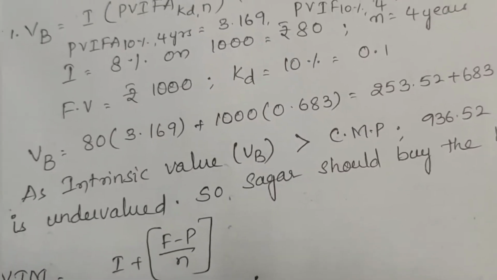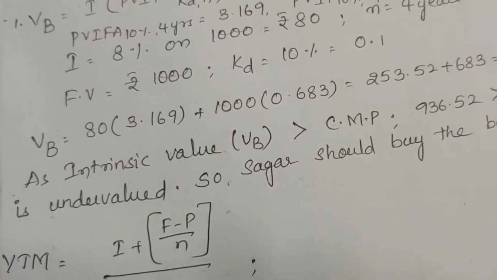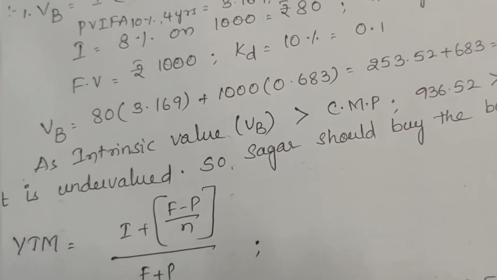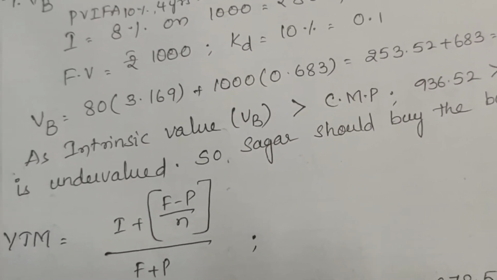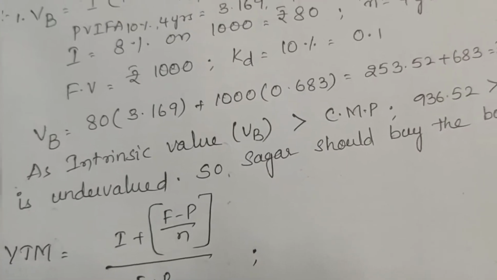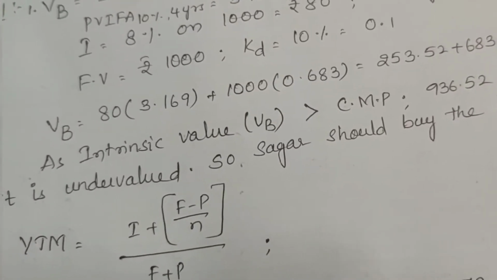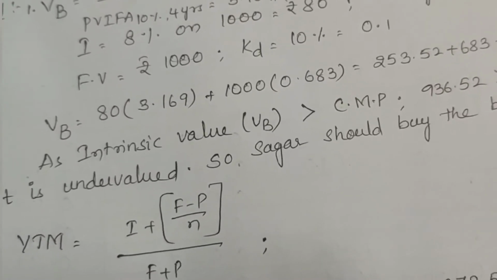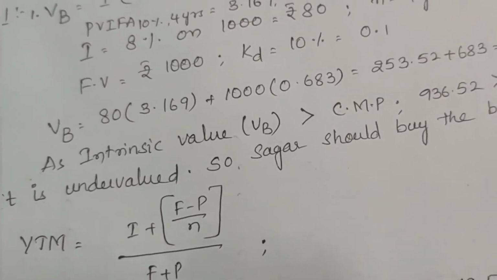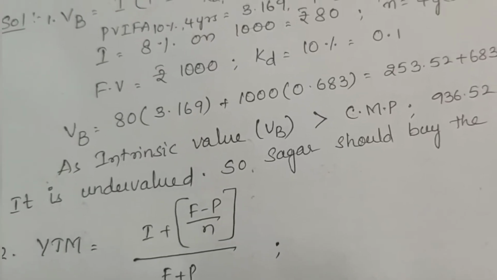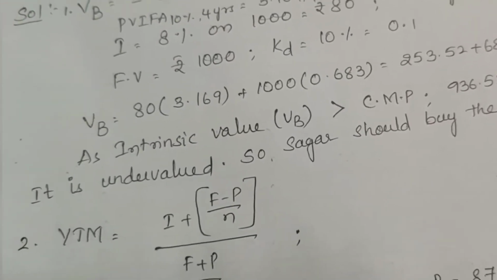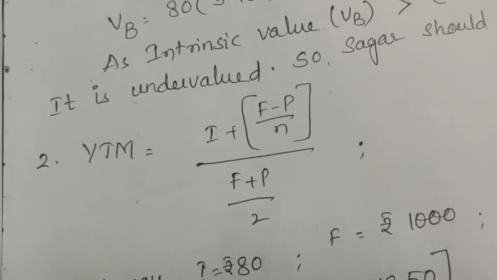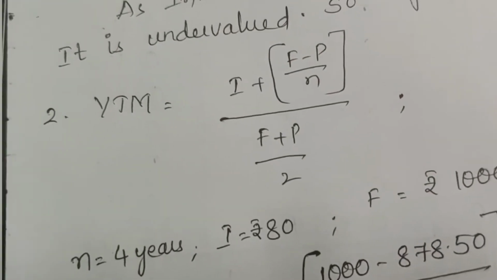Currently it is selling at 878.52. So our true value, or intrinsic value, is saying that the current market price is undervalued. Why? Because according to our valuation, the intrinsic or the true value should be 936 rupees 52 paise. But it is trading at 878.52 rupees. So as it is undervalued, we suggest Sagar should buy the bond. So that is the first part.